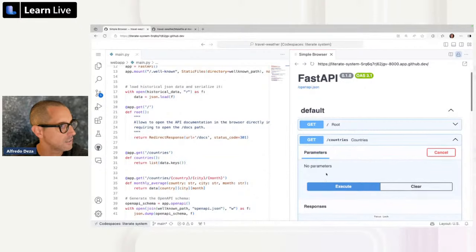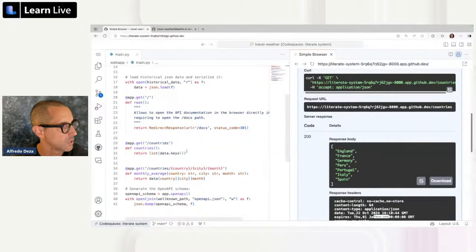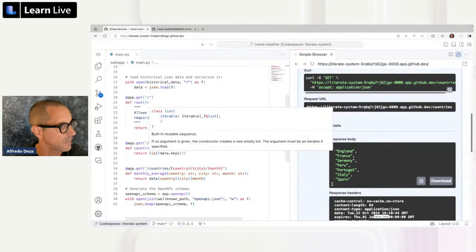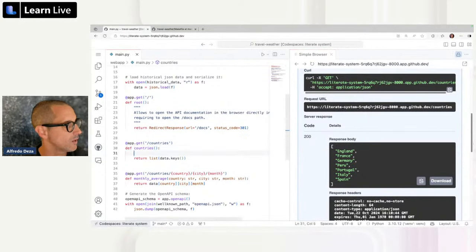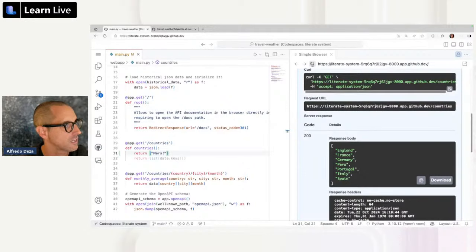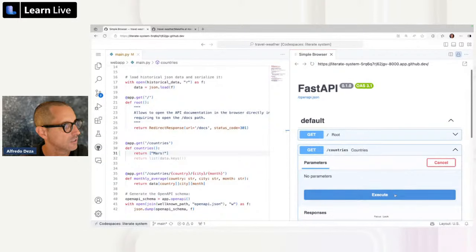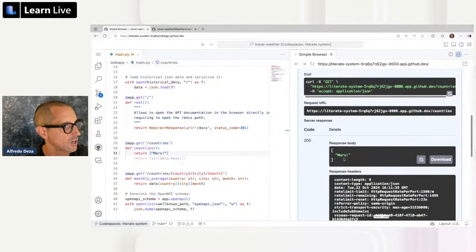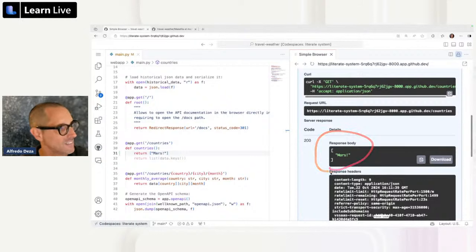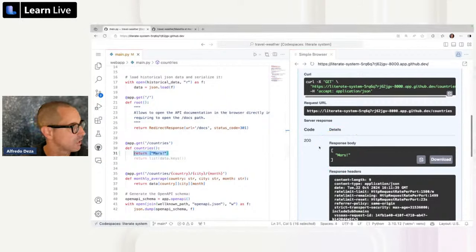And the reason I know that is because that's coming from the data. If I were to return something different, if I want to mess this one up, we could do return, and we can say Mars. I'm just going to completely mess it up just on purpose, and then save that. I think I need to reload these, then GET countries, try it out, execute, and here you go. So do you see that? Now I've messed it up. I mean, of course, this is not okay, so I'm just going to put it back.